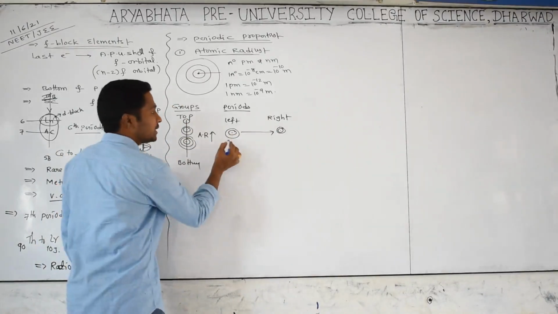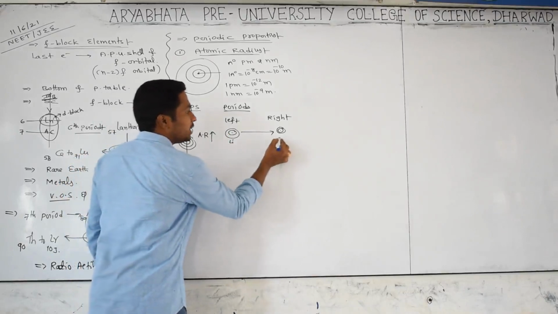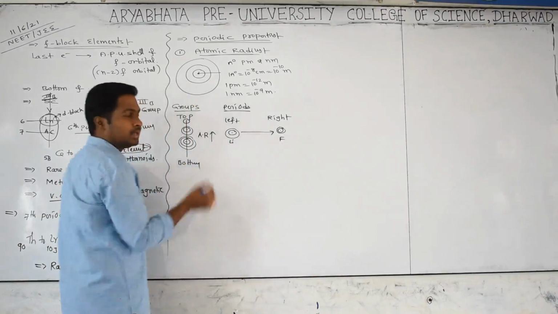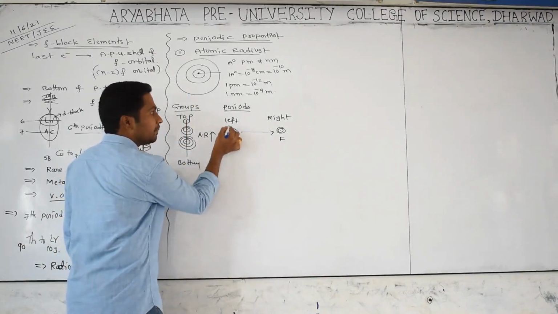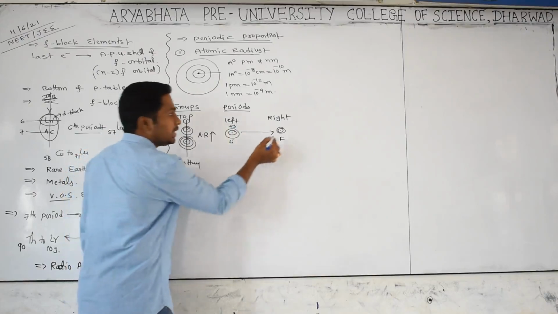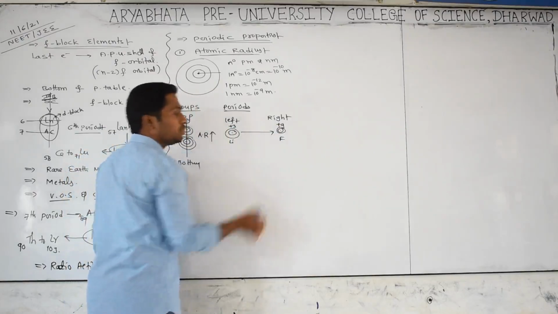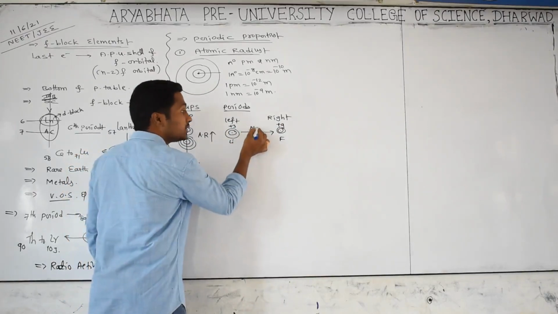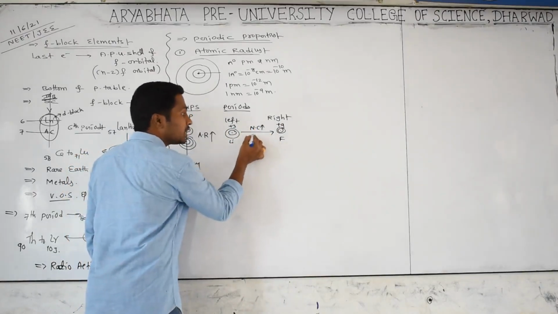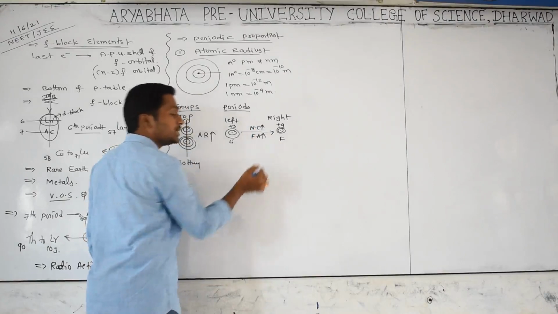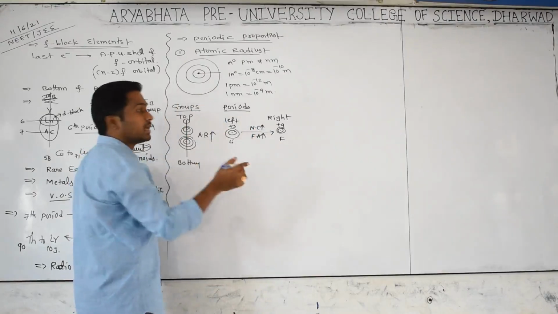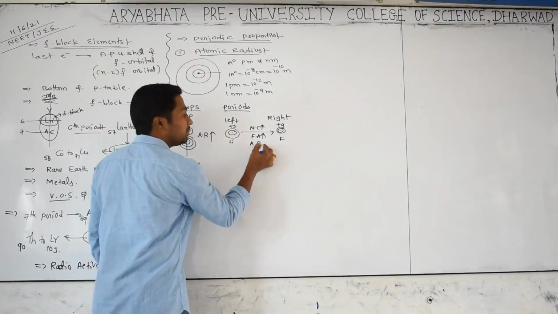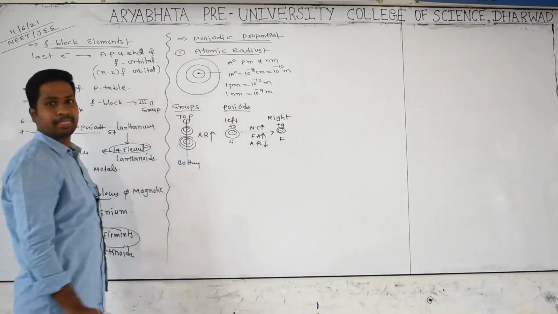Why? For example, you take lithium here, and here you can take fluorine. Lithium contains +3 nuclear charge, and fluorine contains +9 nuclear charge. What is happening while moving left to right? Nuclear charge is increasing, so the force of attraction is increasing, size is decreasing, which means the atomic radius will keep on decreasing.